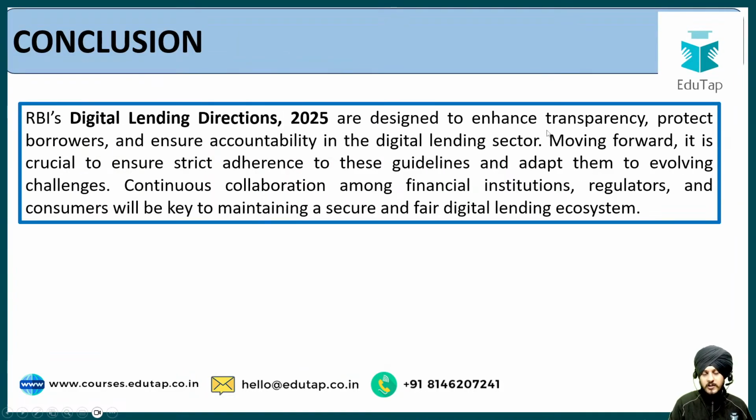Now last but not the least, the conclusion. So RBI's digital lending directions 2025 are designed to enhance transparency, protect borrowers, and ensure accountability in the digital lending sector. Moving forward, it is crucial to ensure strict adherence to these guidelines and adapt them to evolving challenges. And what is the way forward? Continuous collaboration among financial institutions, regulators, and consumers will be key to maintaining a secure and fair digital lending ecosystem. So this is something that could be written as a part of the conclusion. Fine. So I hope it is clear to you.